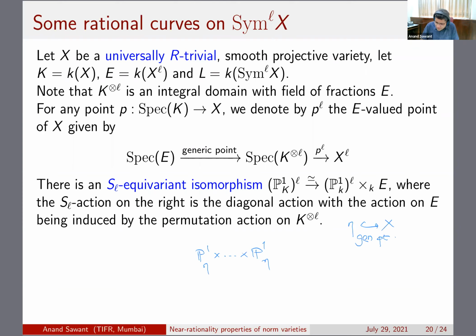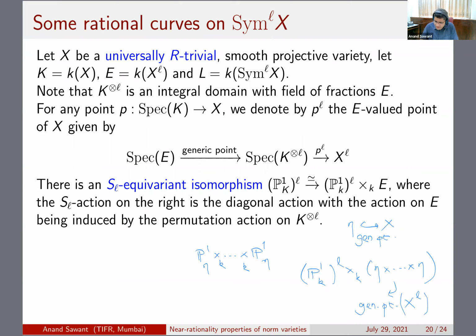So what you can do is pull all these etas on one side and keep all the P1s on the other side. If you take these P1s out, you get these etas on this side, and this is precisely the generic point of X to the L.